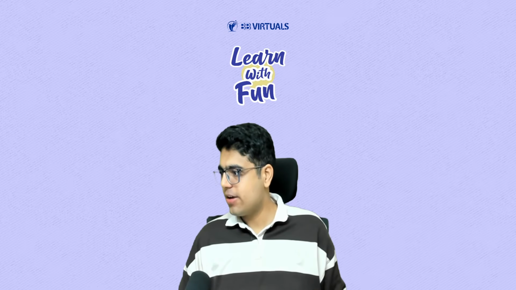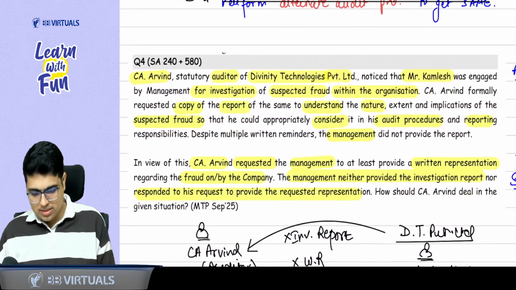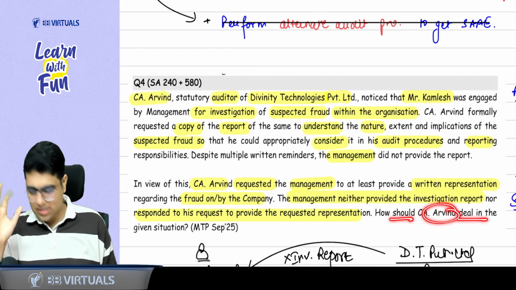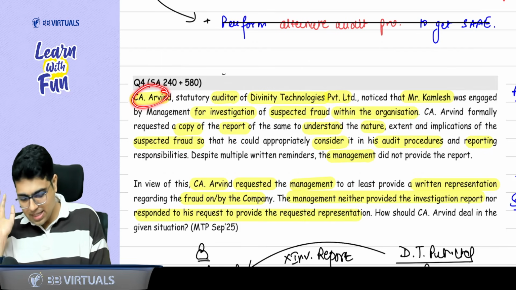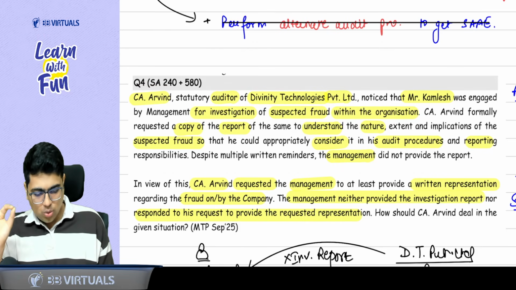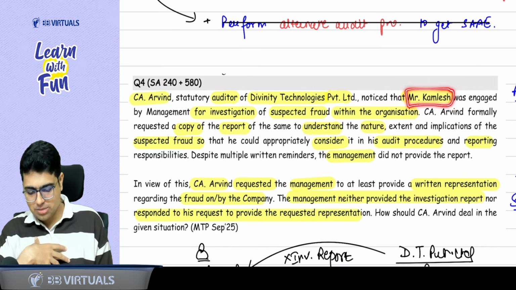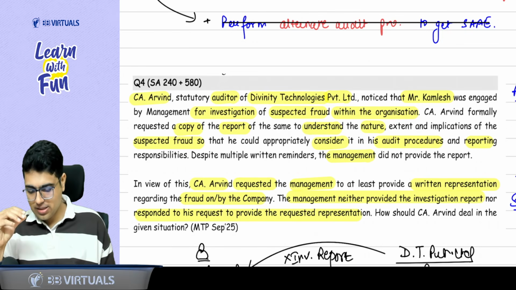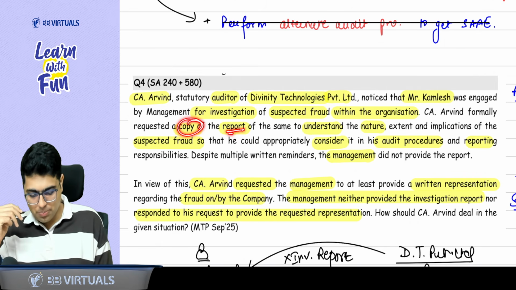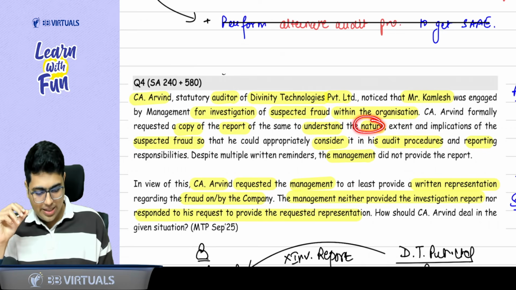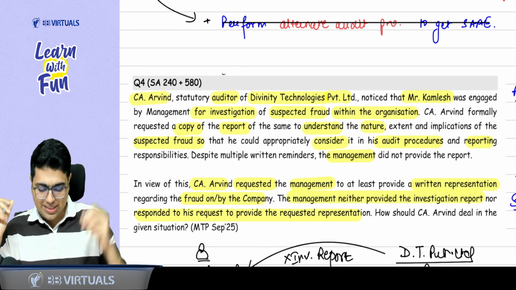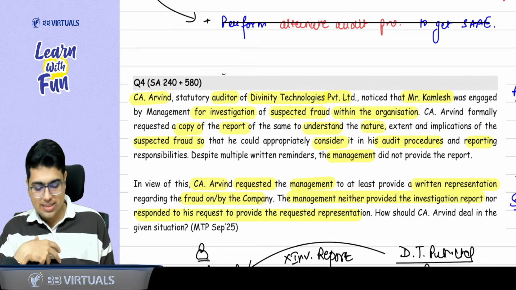Lovely question. Get ready, everyone. See what it says, MTP September 25 question: how should CA Arvind deal with the situation? Read the whole question. CA Arvind is the auditor of Divinity Technology. Notice that Mr. Kamlesh has been engaged by management for investigation of a fraud within the organization. CA Arvind requested a copy of the report to understand the nature, extent and implication of the suspected fraud. It is not an actual fraud, it is suspected, so that he can consider its impact on the audit procedure and reporting.